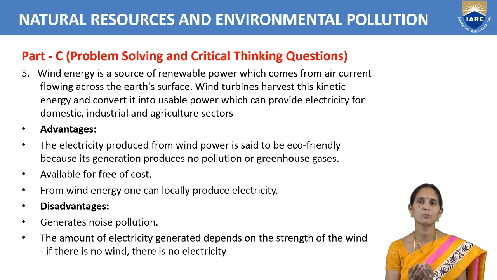The turbines will move, and we arrange the generators also. It will convert kinetic energy into electrical energy. We can use this electrical energy for domestic purpose, industrial purpose and agricultural sectors also. We will use the wind energy.